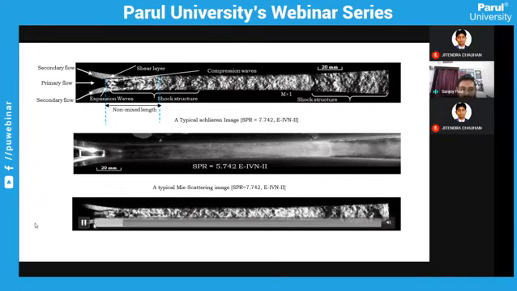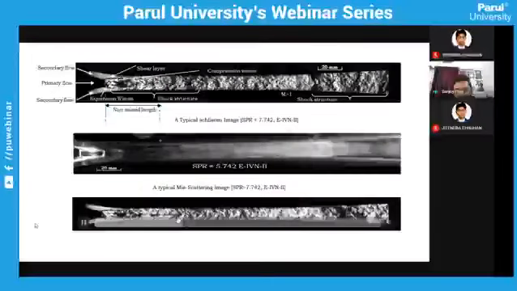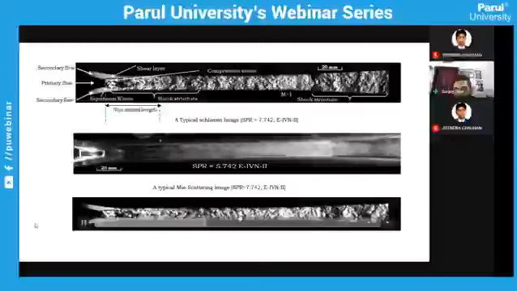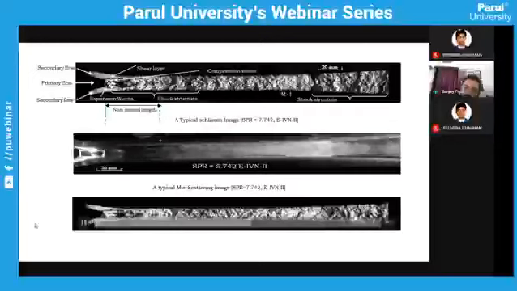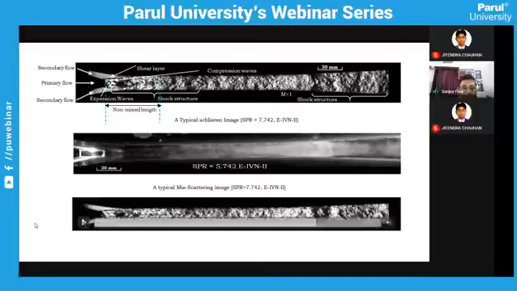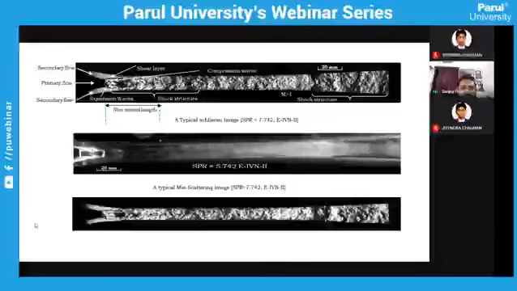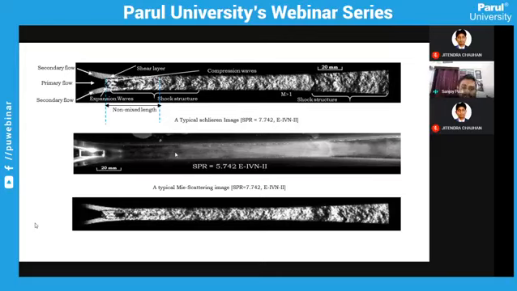See, once the expansion takes place, the primary fluid will expand. You can see the amount of shock which is being generated at the diffuser exit. So in the Mie scattering image, you can see the point of non-mixing length, or where we are not able to differentiate between primary and secondary.